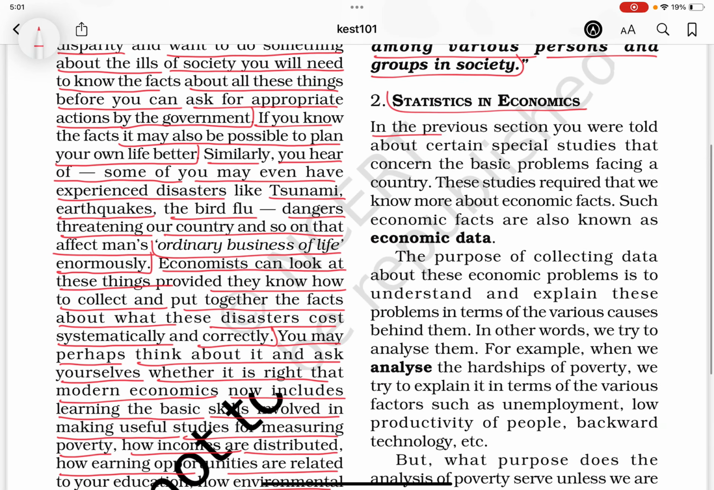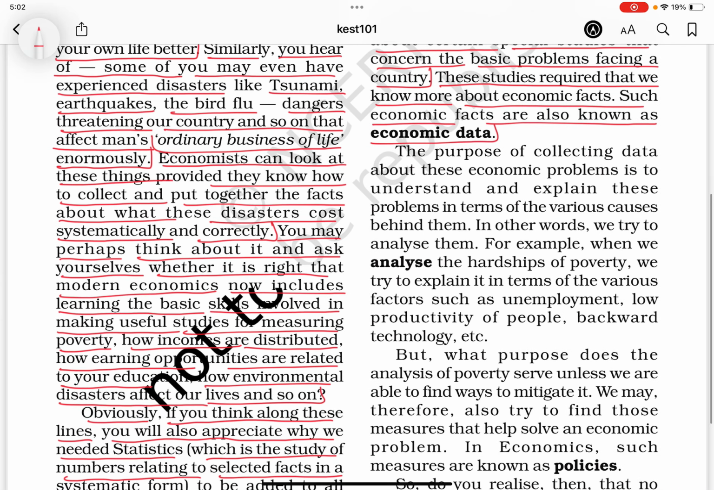Statistics in economics. In the previous section, you were told about certain special studies that concern the basic problems facing a country. These studies required that we know more about economic facts. Such economic facts are also known as economic data. The purpose of collecting data about these economic problems is to understand and explain these problems in terms of the various causes behind them. In other words, we try to analyze them.